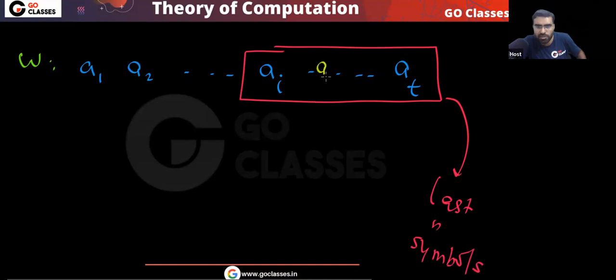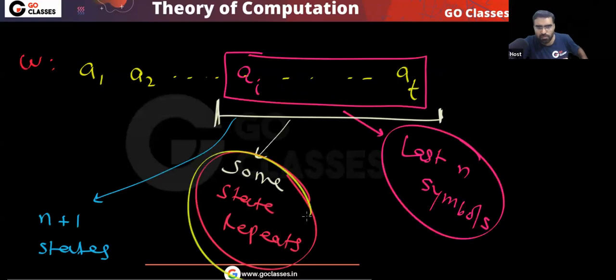Some state will repeat. For example, maybe this is AJ, and I'm out of the vocabulary. Let's take AH. Now you tell me some state will repeat, right? Agree? So let's assume you already know that some state will repeat.